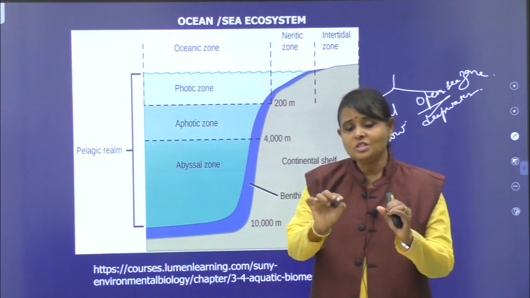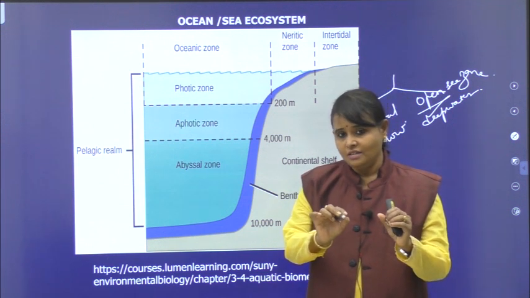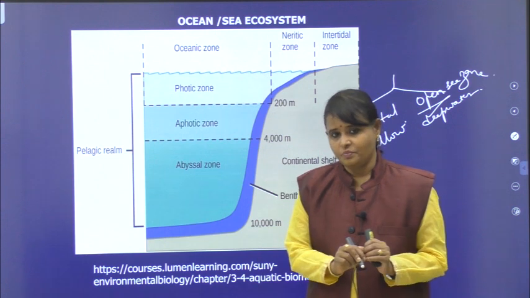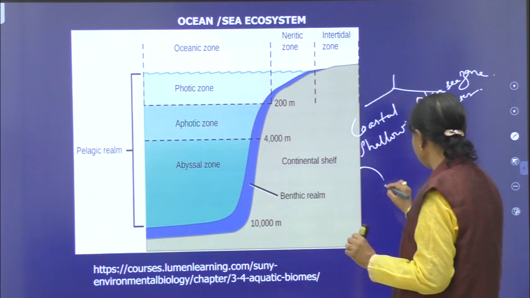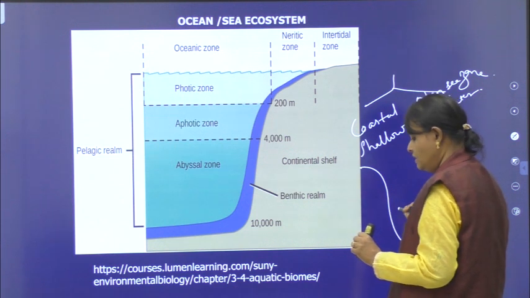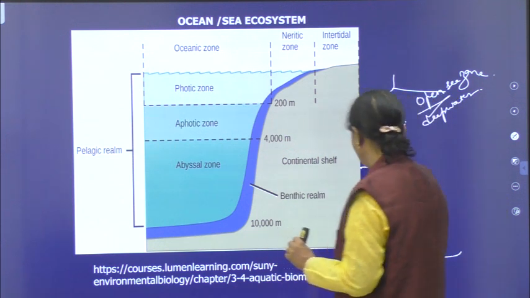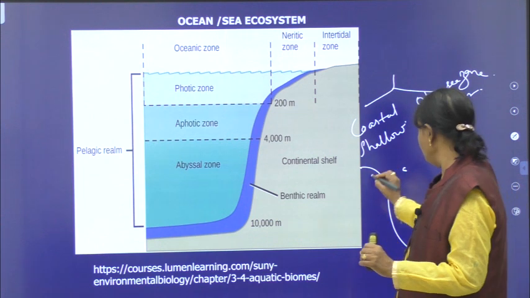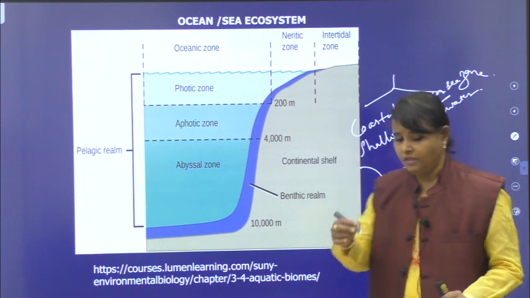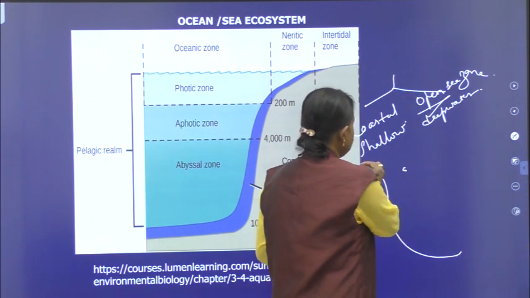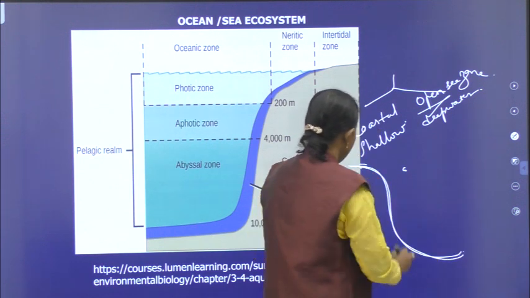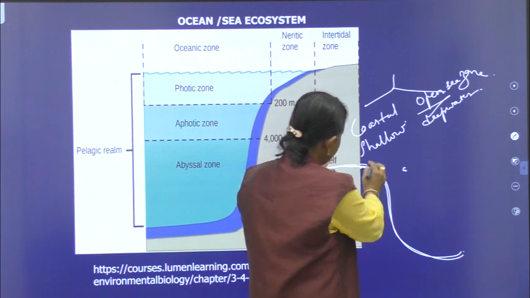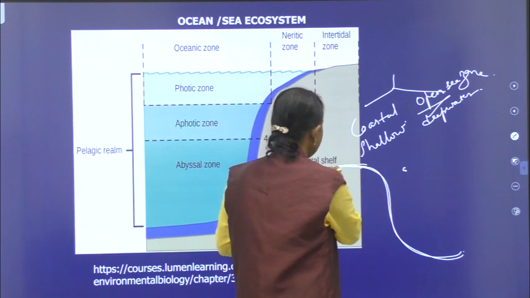Right? Coastal zone is present before the continental slope. For example, you can see this ocean. This is the first zone, intertidal zone.